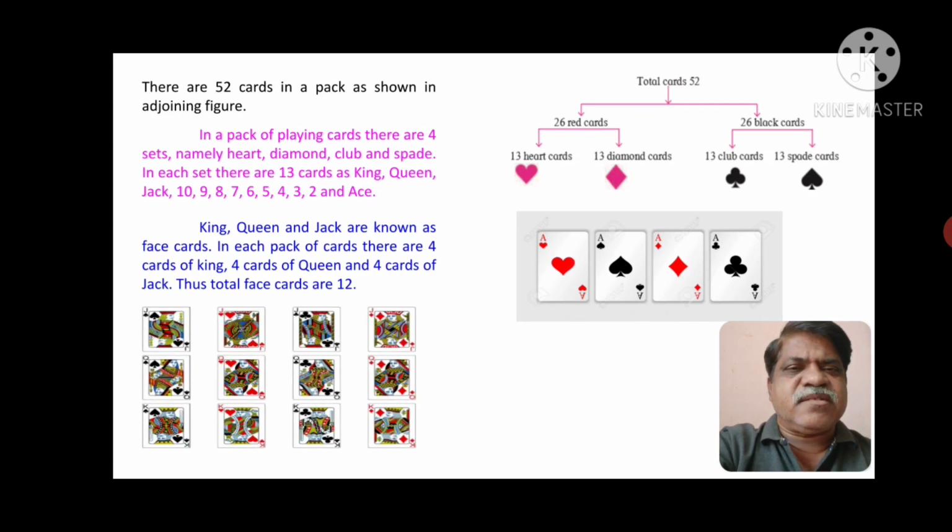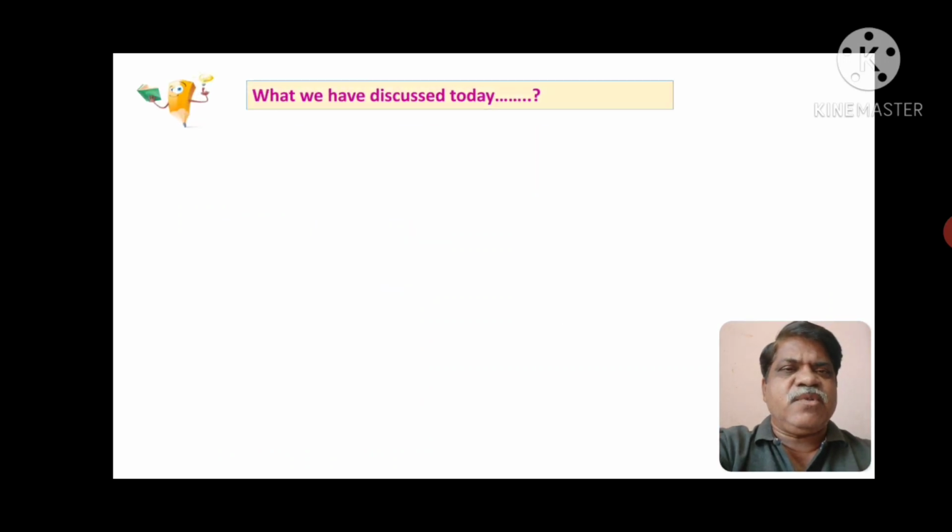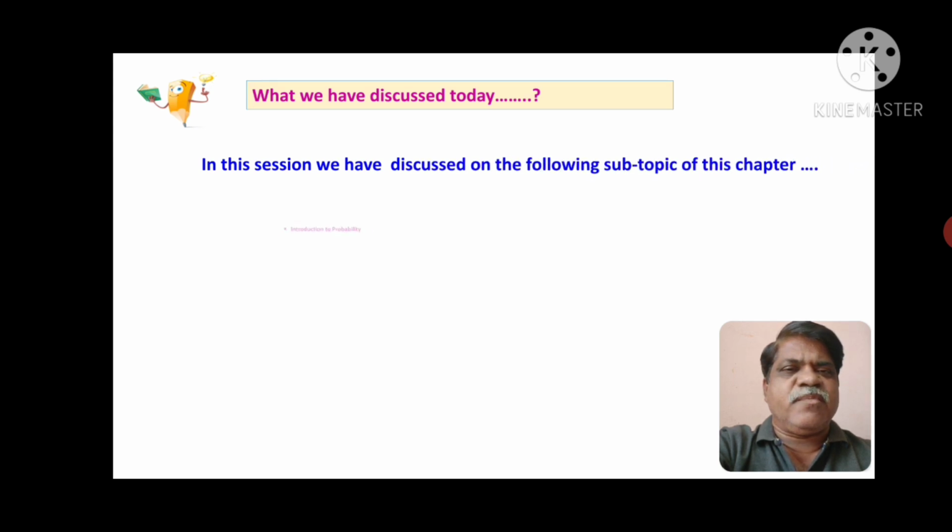The first row indicates the jacks, the second row indicates the 4 queens, and the last row indicates the 4 king face cards. Friends, what we have discussed today in this session are the following subtopics: introduction to probability, then random experiment and outcome.